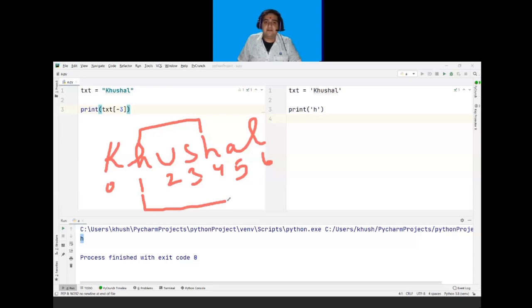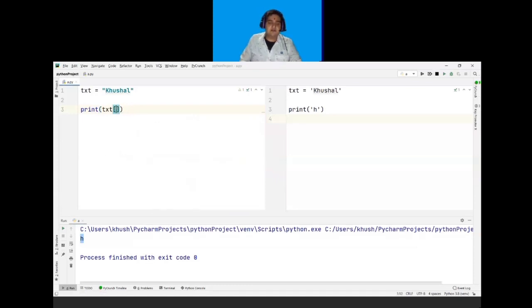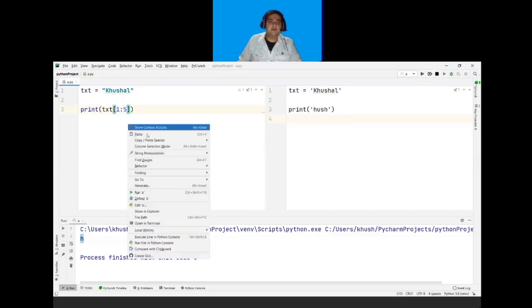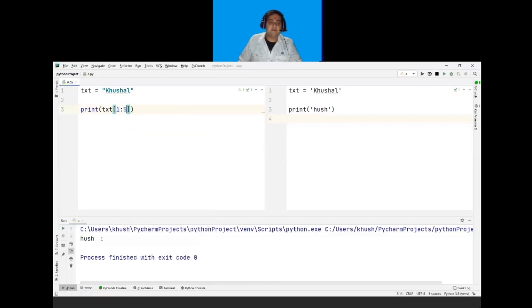So I will write till 5. My output will be from index 1 to index 4, so my output will be hush. So I just have to mention the start index and the end index, which is 5, separated by a colon. If I run this program, my output will be hush.